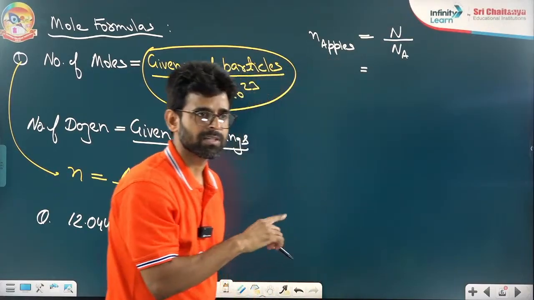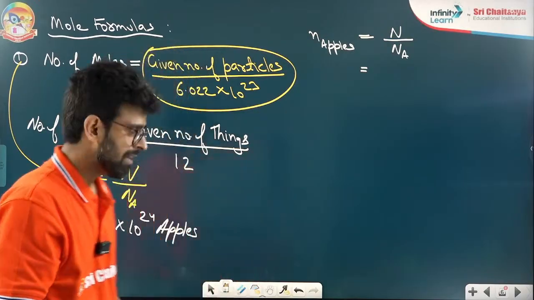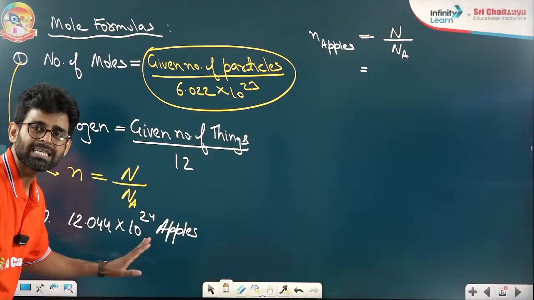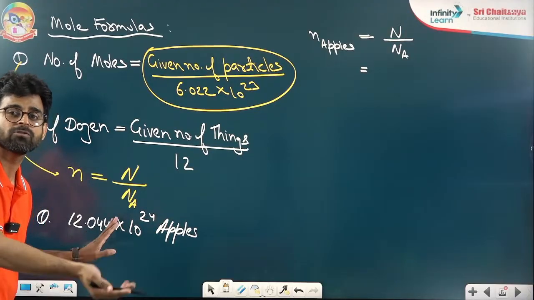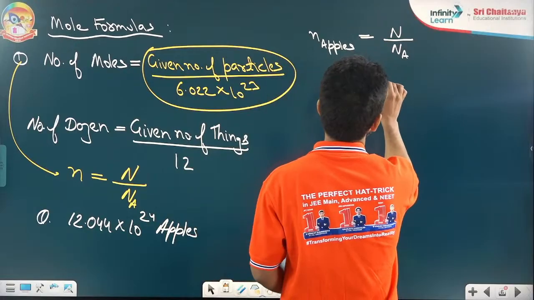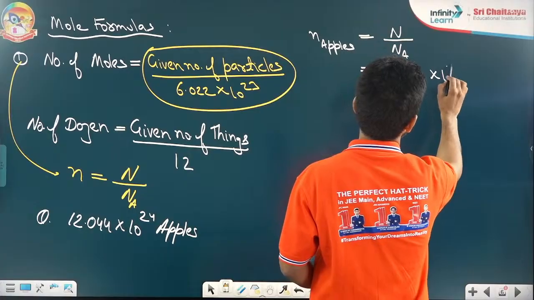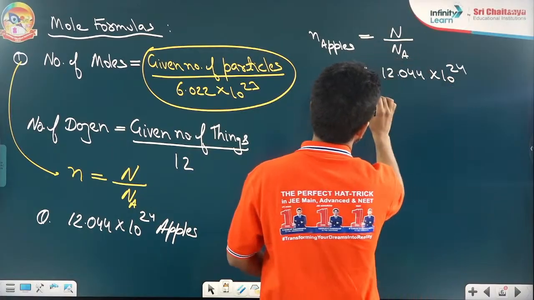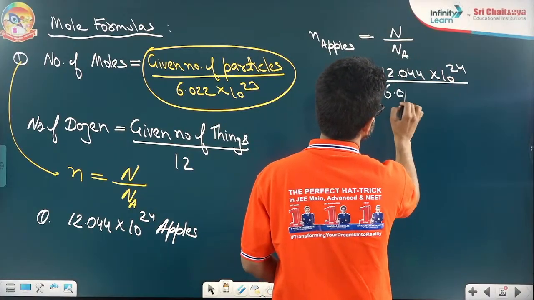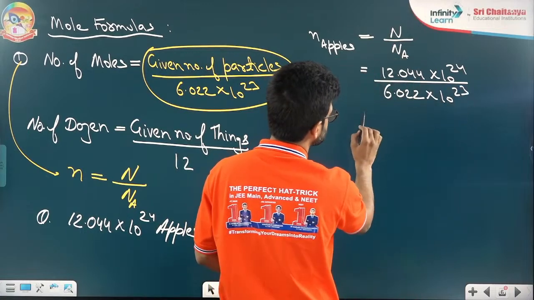So please give me the answer. If we take the given number of apples and divide by Avogadro number, if you solve this thing, you get what?